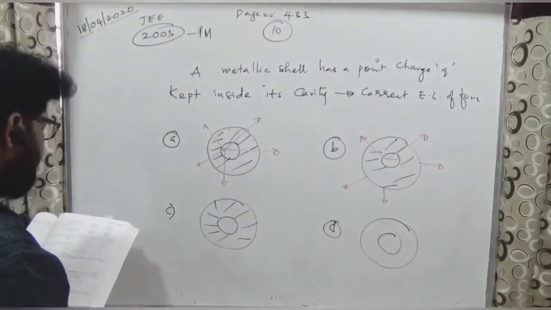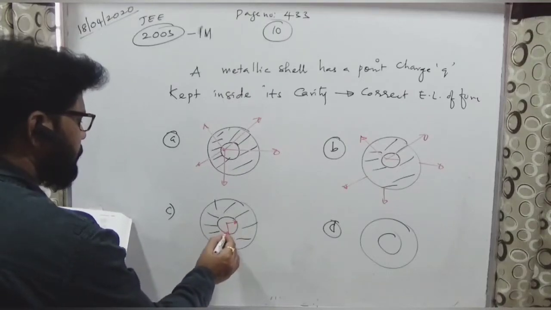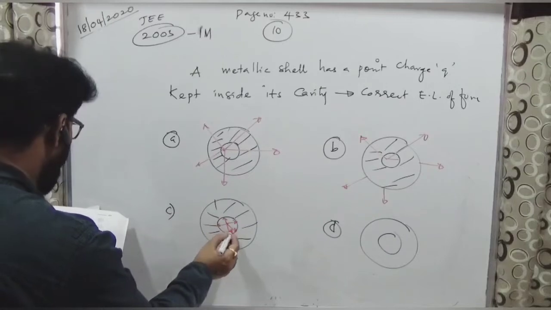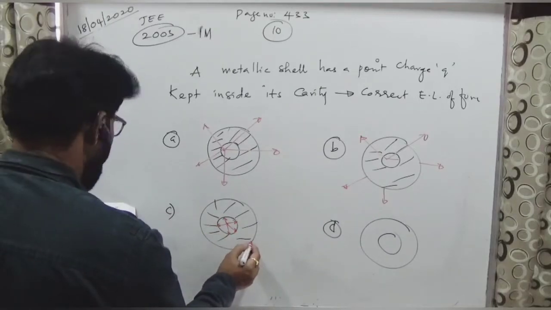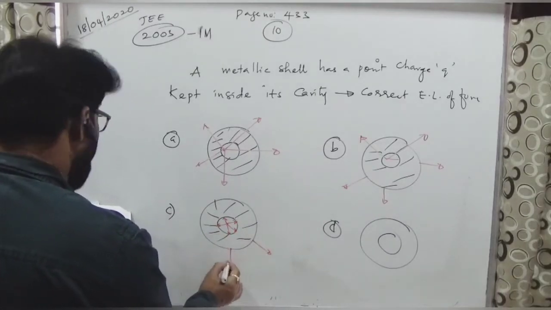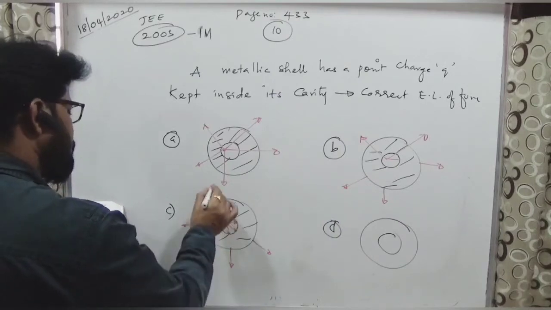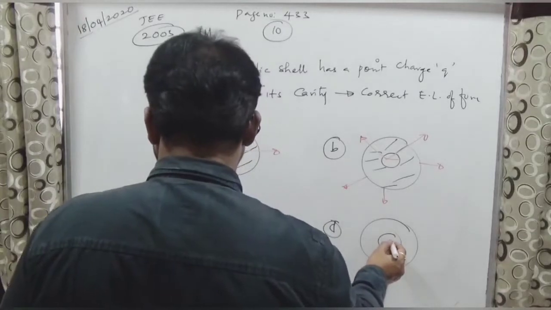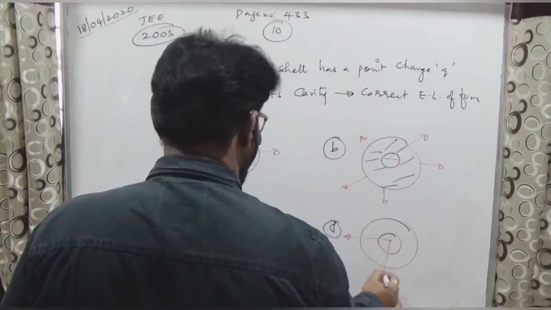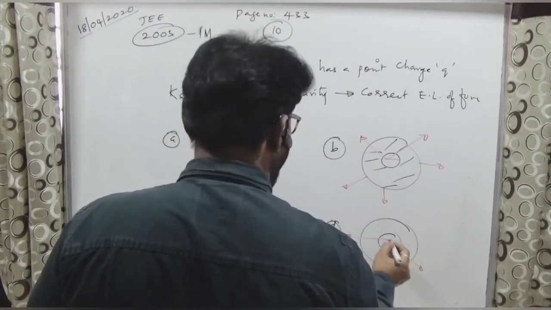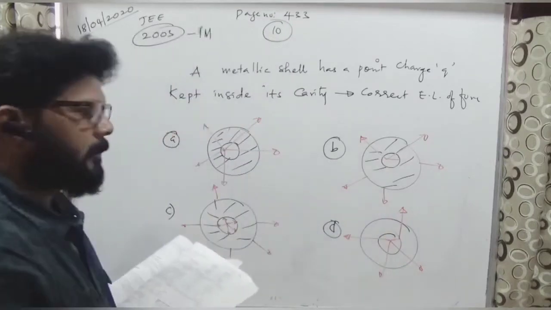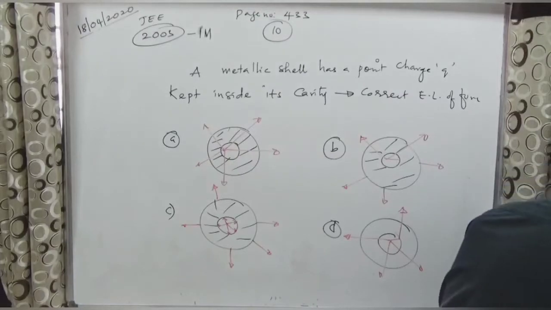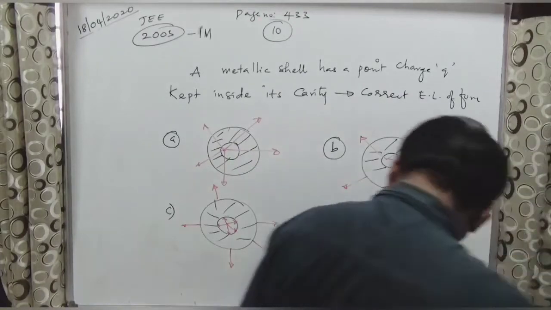Option C is given. A, B, C, D are the options, right? So let me tell you what answer you will be getting.